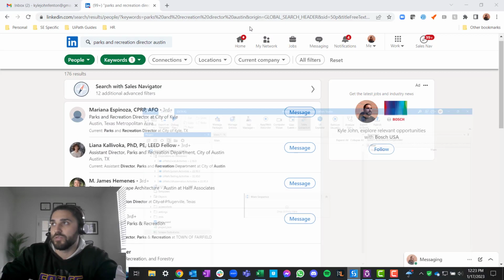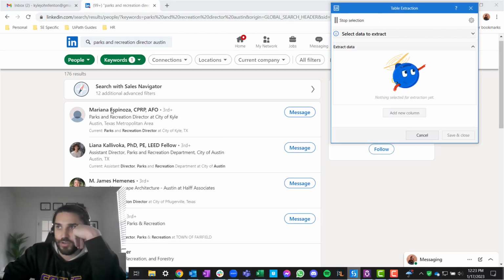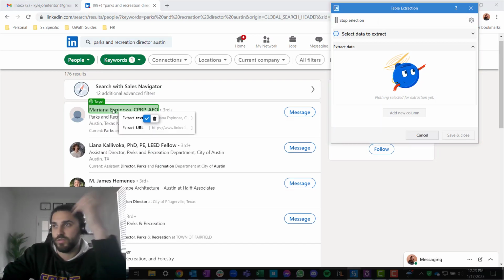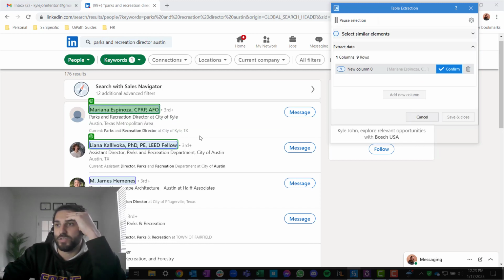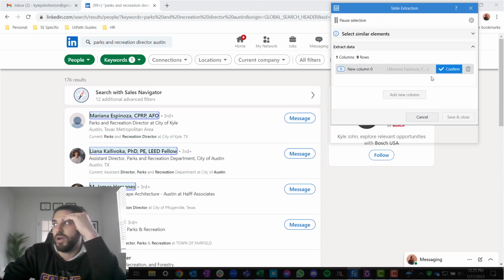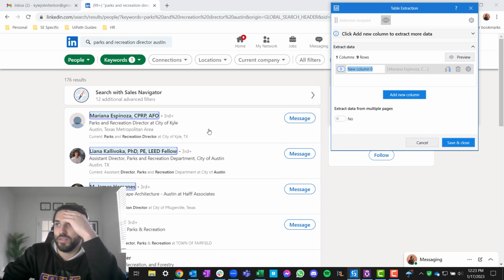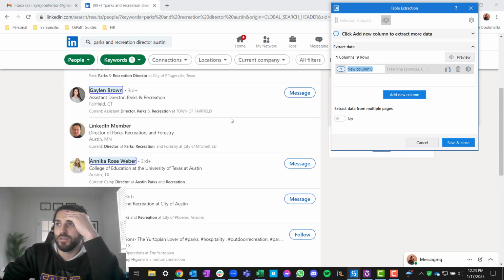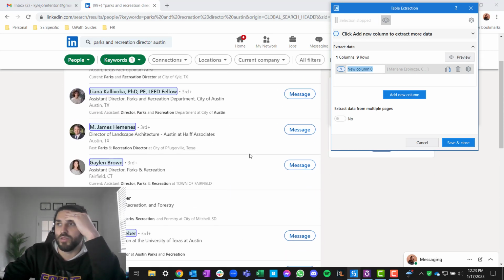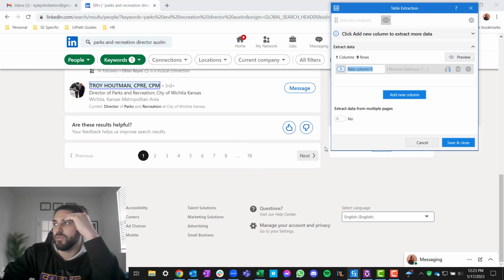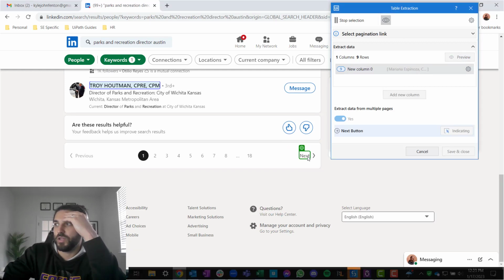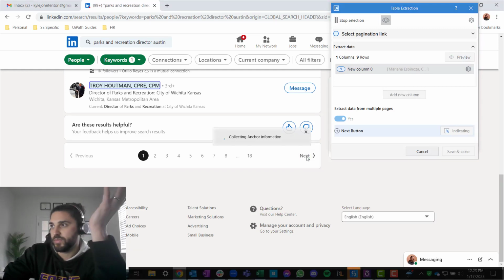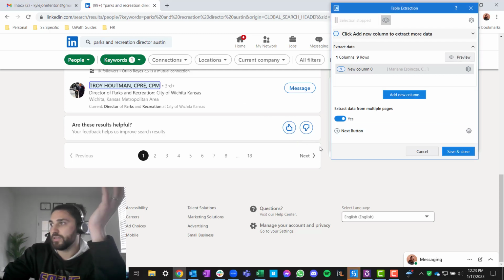So if we were going to do this, we would do table extraction, add new column. I'm just going to do a couple results here so you can see it. We'll do text. We can see we can identify the pattern, click confirm, and then you'd say, oh, okay. Right after that, yep, LinkedIn member, that doesn't pop up, that's fine. And then we'd say, oh, we want to extract data from multiple pages. We identify the next button, right? And we would do this, click save and close. Right, we're done with this.